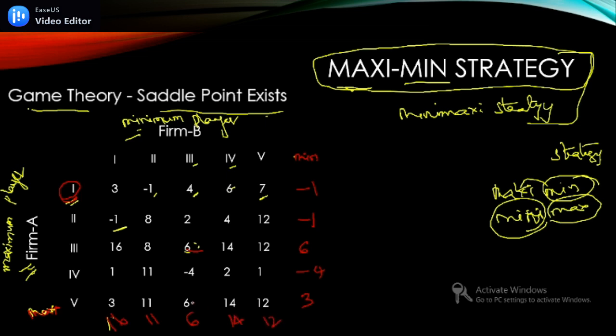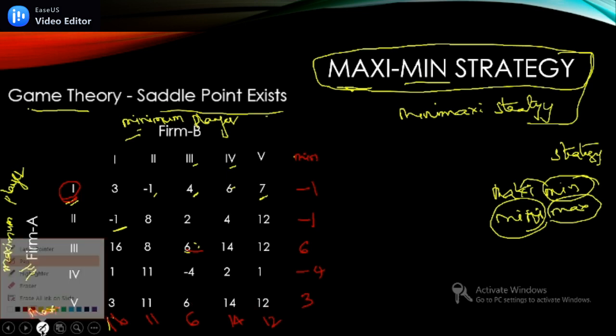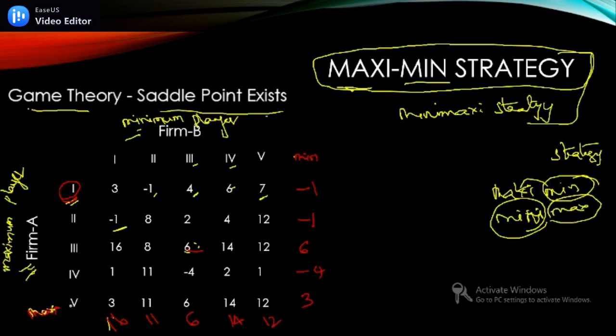Now, let us check which one is the least and which is the greatest. Let me change the color for clarity. So, this is maximin. Out of the minimum values, we need to find the maximum. Which one is the maximum value? 6 is the maximum value. Same way, minimax. Out of the maximum values, you need to find the minimum value. That is 6.